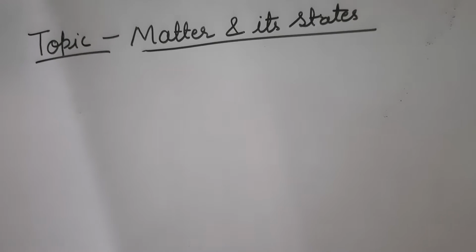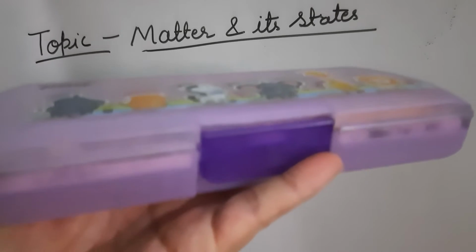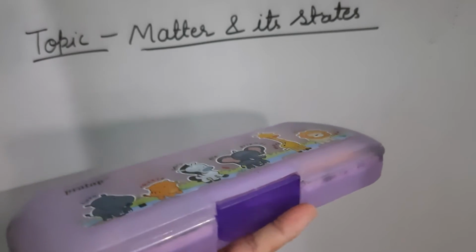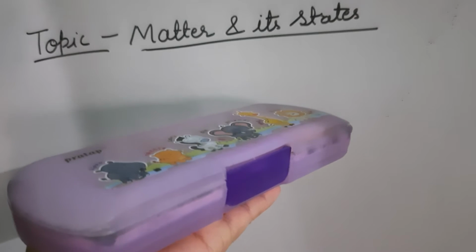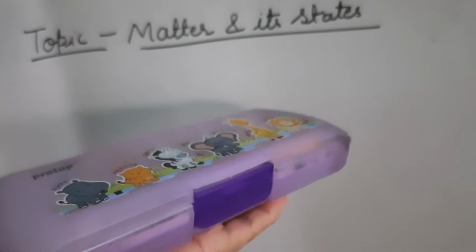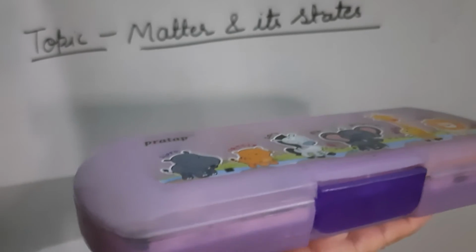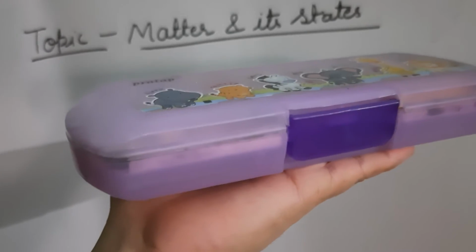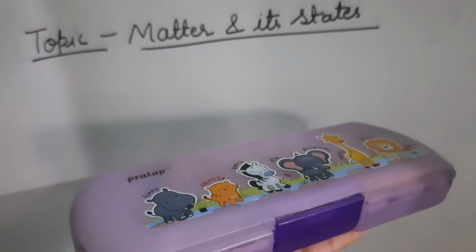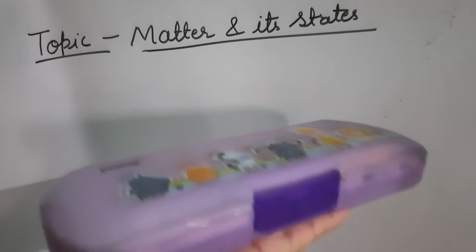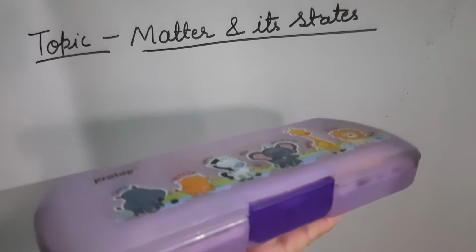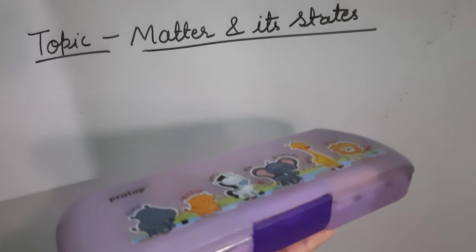As you can see this box on my hand, it has some weight. We are feeling some weight here, yes or no? And it also occupies space. You can see how much place it has occupied on my hand. It has some weight and occupies some space, so it is matter.